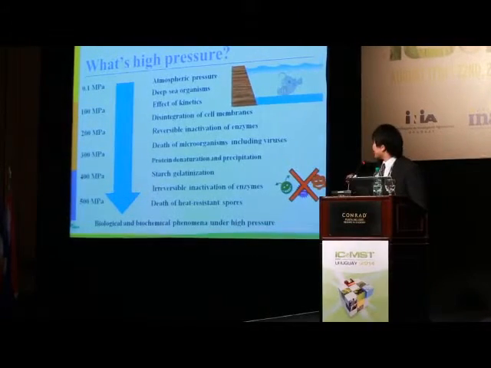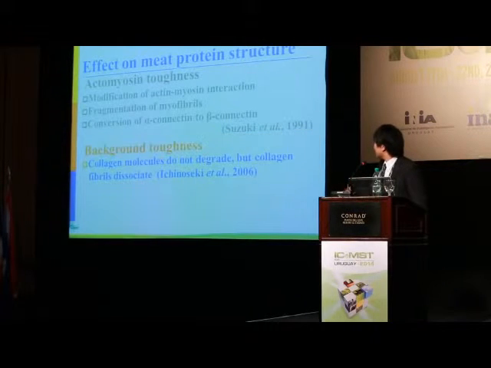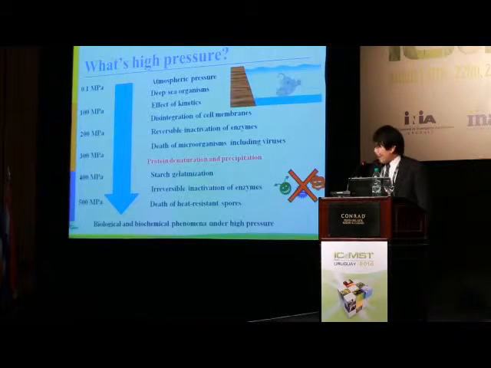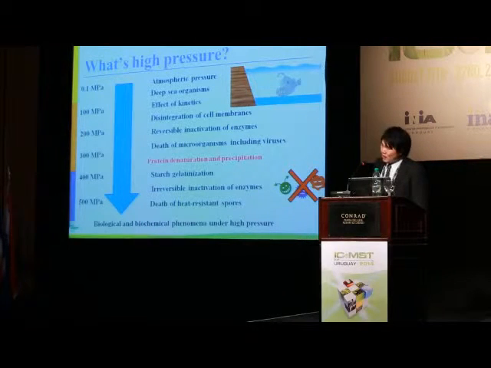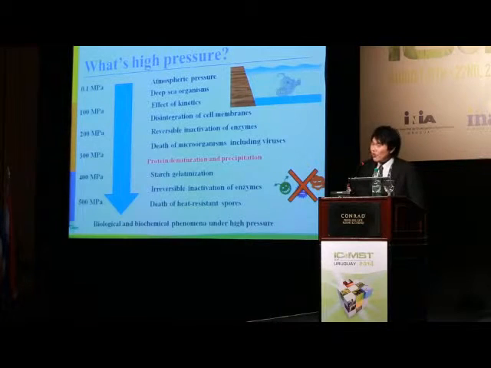As pressure increases, these phenomena occur. I focus on these phenomena at 300 to 400 megapascal. Protein denaturation occurred, followed by protein precipitation. I apply these phenomena to meat protein structure.